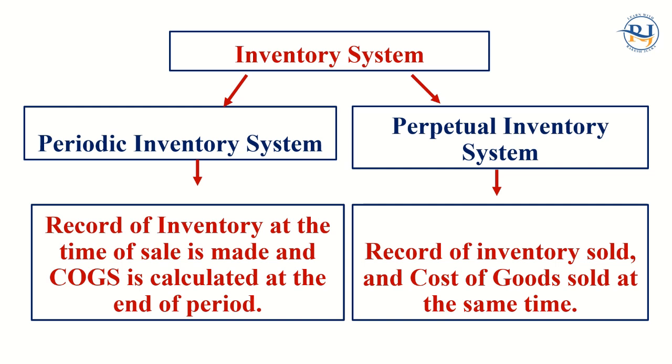Take the example of Home Depot. When you go to Home Depot, the salesmen have devices in their hands. They have a computer setup and an inventory system set up very efficiently. So whenever they sell an article, maybe a washer or dryer, or some paint or anything, the cost of goods sold is automatically calculated in the system, and the remaining stock is also reflected. So this is how the perpetual inventory system works.